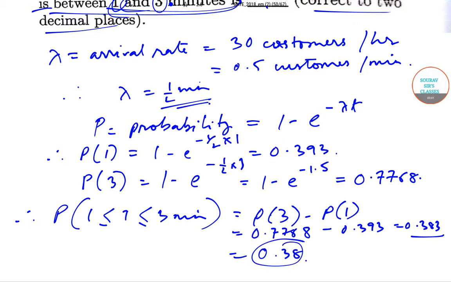So today we have solved question number 6 from the engineering mathematics portion of the mechanical engineering GATE exam paper of year 2018. We'll be solving the next questions in the subsequent videos.